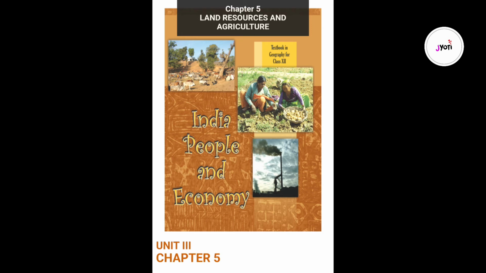Rapeseed and mustard. Rapeseed and mustard comprise several oilseeds such as rai, sarson, toria and taramira. These are subtropical crops cultivated during Rabi season in northwestern and central parts of India. These are frost-sensitive crops and their yields fluctuate from year to year. But with the expansion of irrigation and improvement in seed technology, their yields have improved and stabilized to some extent.